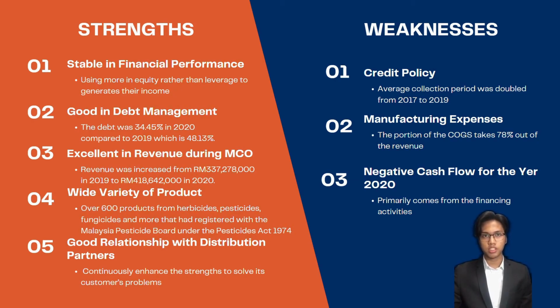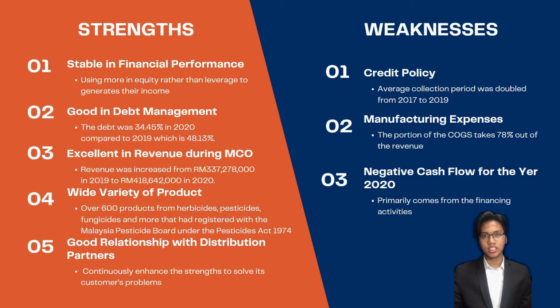Second is manufacturing expenses. The subsequent weakness of the company is in the form of cost of goods sold. Based on our analysis, the COGS takes 78% out of the revenue. Compared with other expenses in the income statement, the COGS is the highest portion. So the COGS has impacted the gross profit and the company's total net income. The first suggestion for the company is to invest in equipment so that the cost of manufacturing would be lower in the long term.